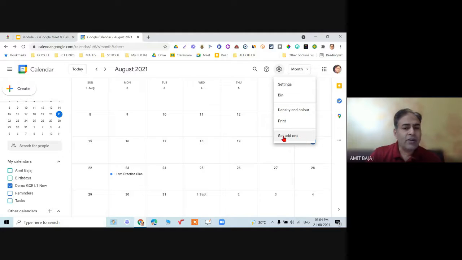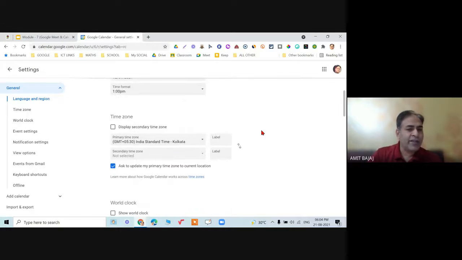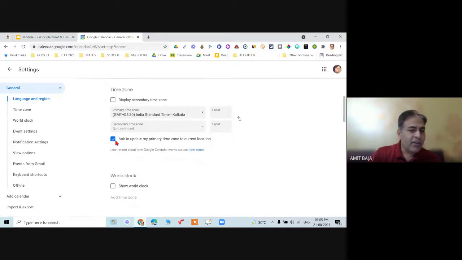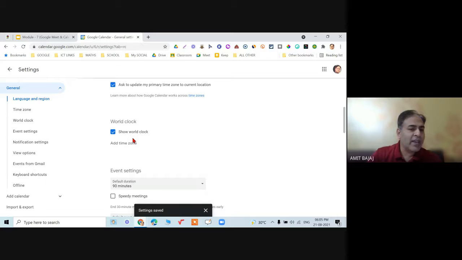I can go on get add-on from here, which will improve or increase the functionality of my calendar. Again, not required in level 1. Again, go to the settings, basic settings for choosing the language, country, date format, time format, that you can always change from here. So what type of specific format you want, time zone, not only one time zone, you can even go on adding many time zones, and the world clock can be added.